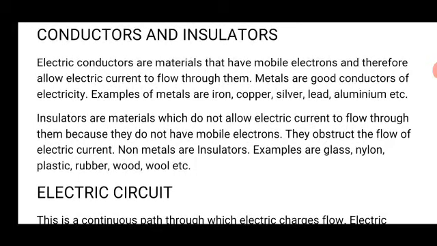So when we have materials which has electrons that are free to move from one atom to another, such a material will be able to conduct electric current. It will be able to conduct electricity. So we refer to such substances as electric conductors. So they can allow electric current to pass or to flow through them because they contain mobile electrons. So we refer to them as electric conductors.